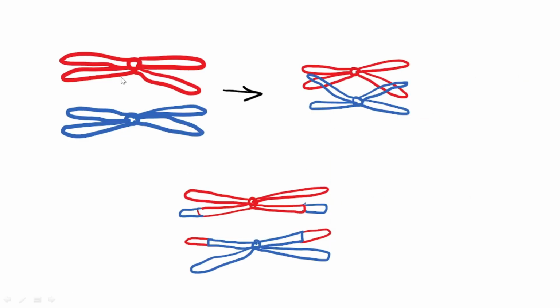We'll show that. These are the synapsed homologous chromosomes. After the completion of the synapsis, the non-sister chromatids of the homologous chromosomes. What are non-sister chromatids and sister chromatids? I want to make sure that you know what sister and non-sister chromatids are. Look at this picture.